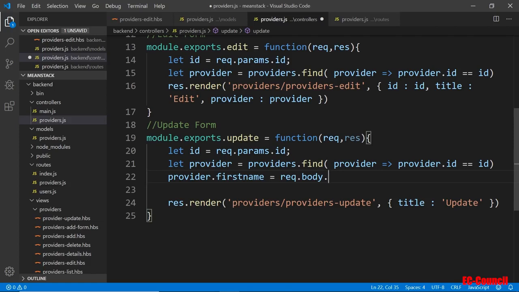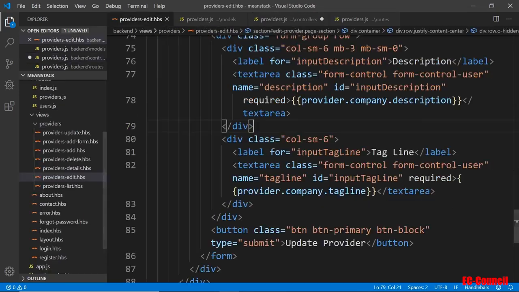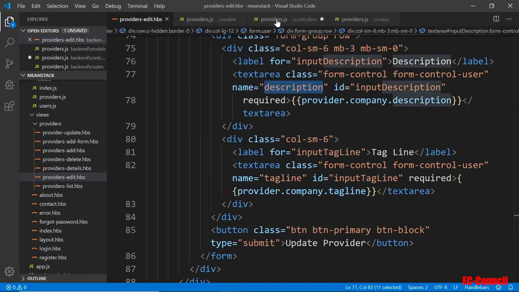So the first field is going to be the first name. These field names are the fields from the form. It has to match exactly these fields here. These are what we did inside here. So all these names here, the tag name, description, have to match. If they don't match, it doesn't work.